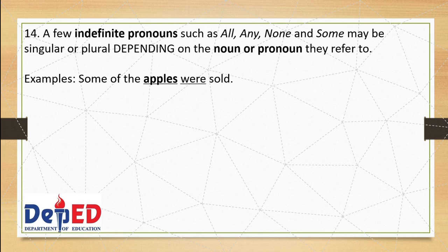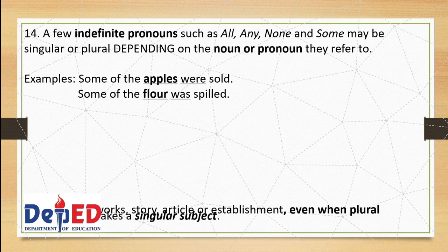Apples is a plural subject, thus using the plural verb were. In the second example, some of the flour was spilled. Flour is a non-countable word that makes it singular. That's why we use the singular verb was.